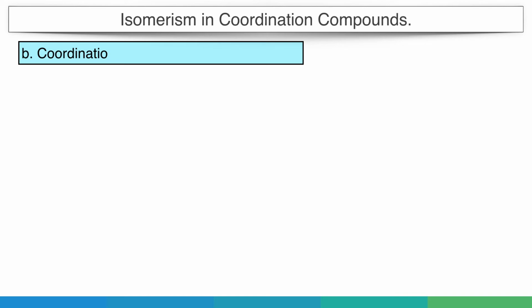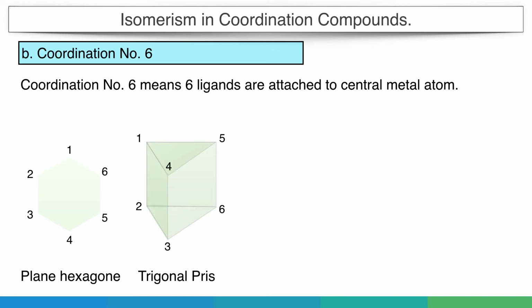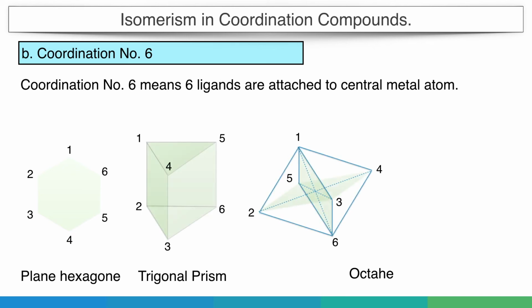Now let's jump to coordination number 6. This is the most common and extensively studied coordination number. The 6 coordinated groups can be arranged around the central metal atom in 3 geometrical forms: plane hexagon, trigonal prism, and regular octahedron. For simplicity, it can also be drawn as a plane with 4 corners and 2 groups above and below the plane.